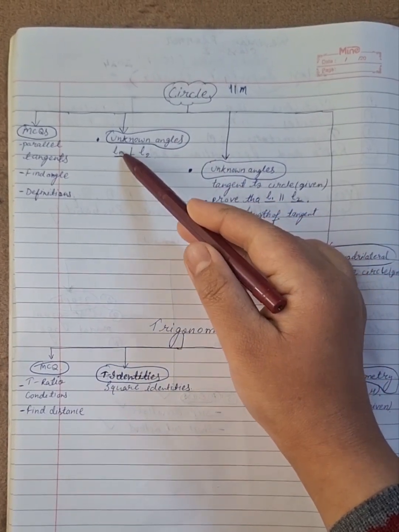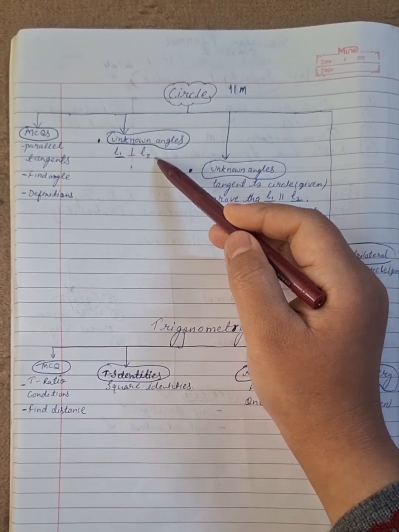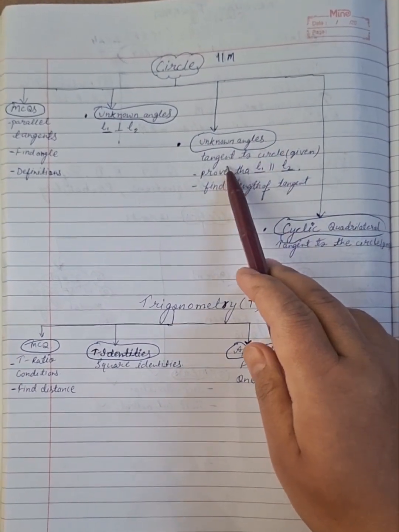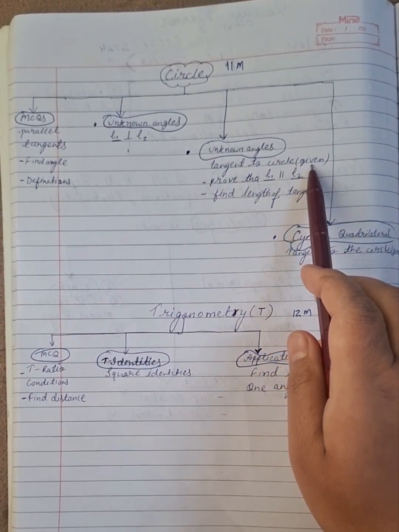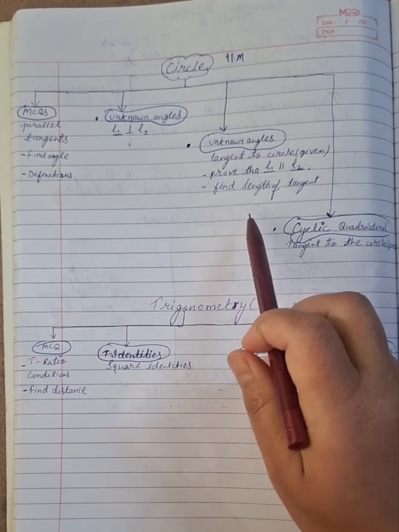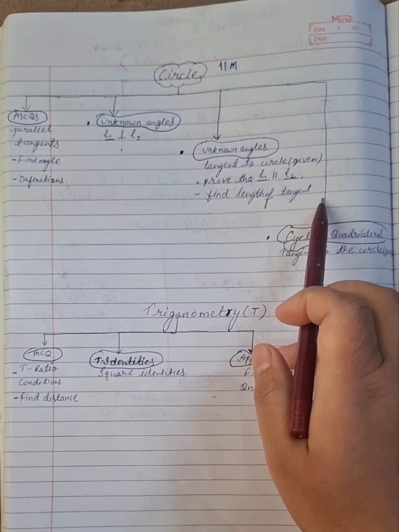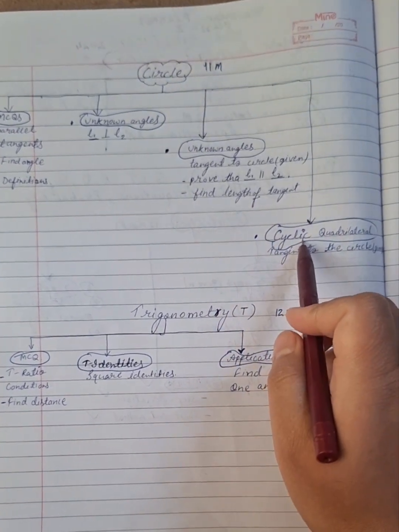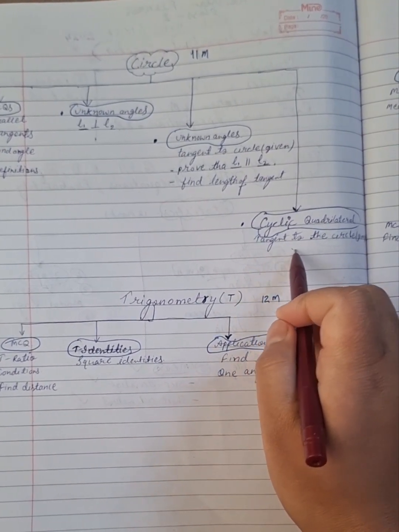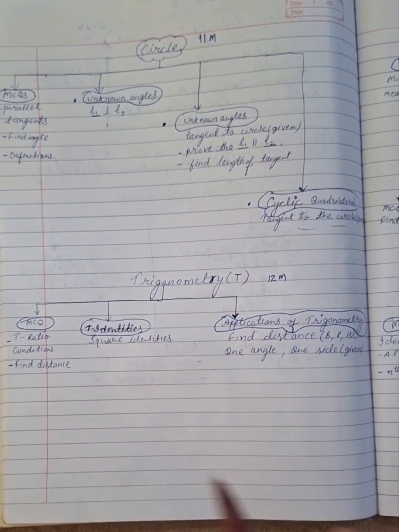In the first case, line 1 is perpendicular to line 2, and in the second unknown angle, a tangent to the circle may be given, and you need to prove that L1 is parallel to L2, and you may have to find the length of the tangents. So next is the cyclic quadrilateral. In this question also, a tangent to the circle will be given.